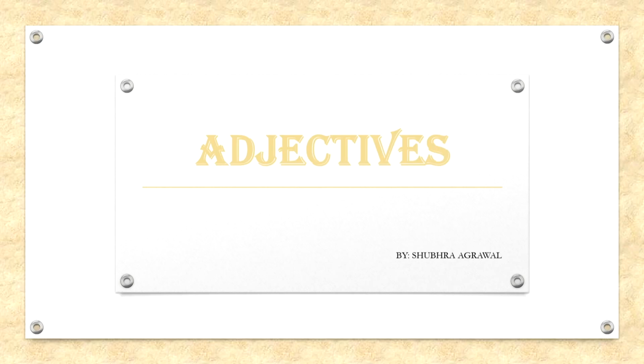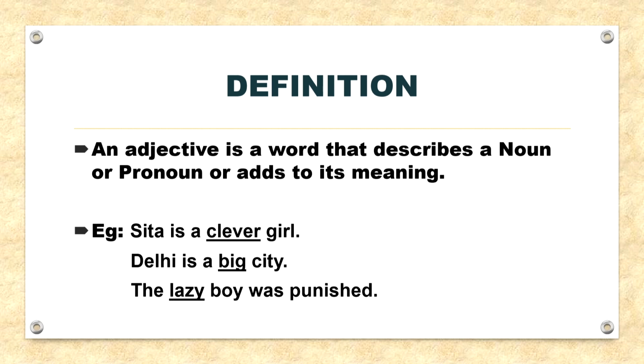So without any further ado, let's begin with our new topic of grammar, that is adjectives. Now, what is an adjective? An adjective is a word that describes a noun or pronoun or adds to its meaning. So basically an adjective is a word used to add something to the meaning of a noun by describing or pointing out the person, animal, place or thing by telling the number or quantity or by asking questions about it.